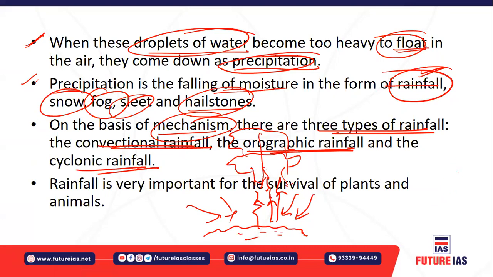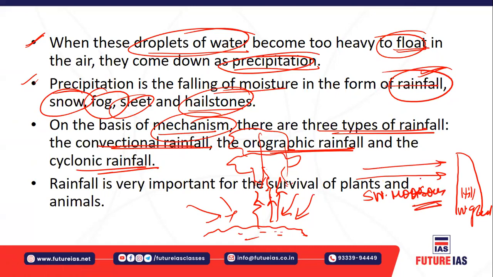Orographic means there is some barrier, for example a hill. Take the Western Ghats. You must understand there is a southwest monsoon. These southwestern monsoonal winds impact the western side of the Western Ghats.